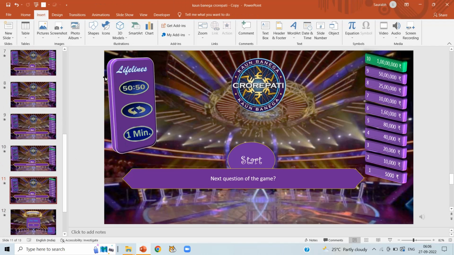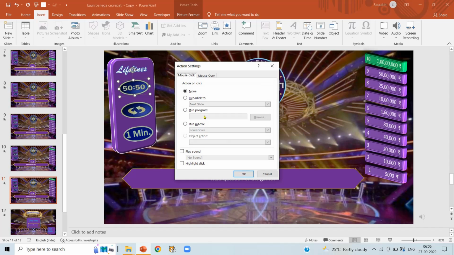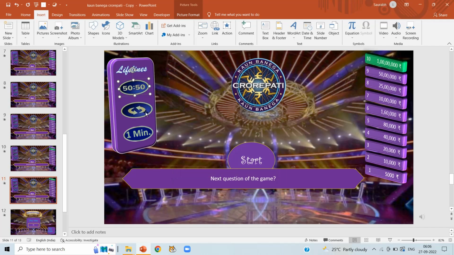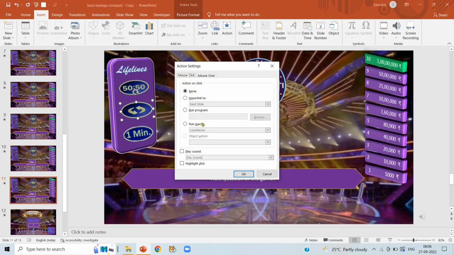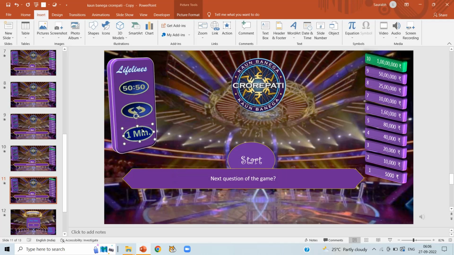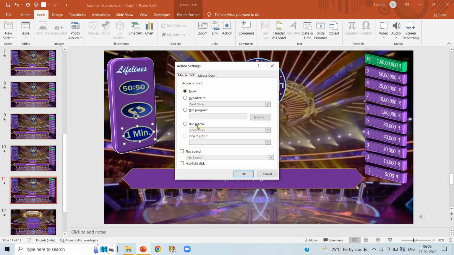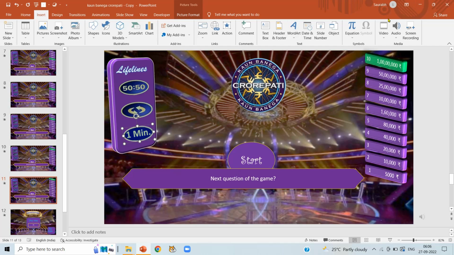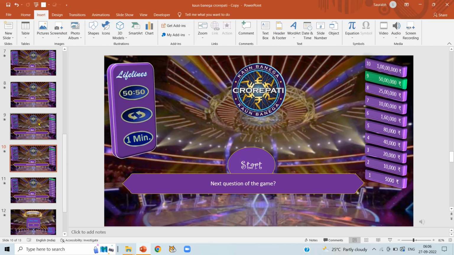Now select slide number 11 and do the same for all three lifelines. So in this way we have linked all lifelines with the respective macros.